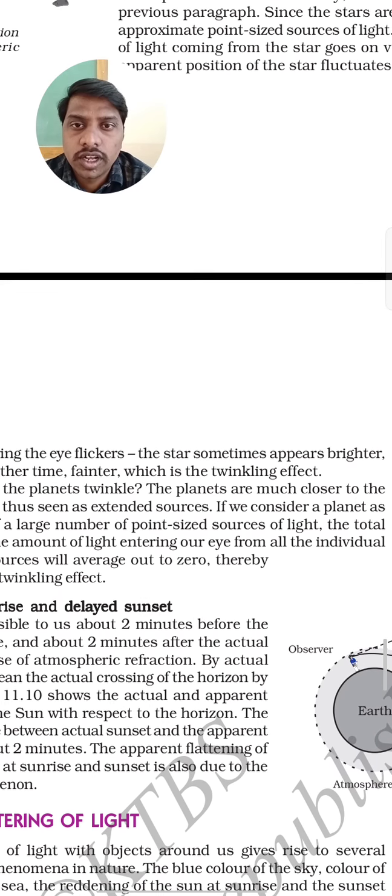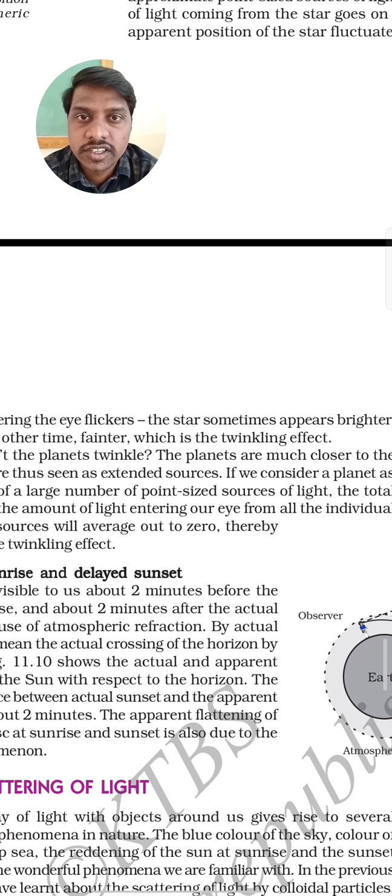Planets do not have their own light, so they just reflect the light of the sun. That's why we can't see the planet by its own light. For example, the moon does not have any light of its own, but on a full moon day we can observe the full moon due to the total reflection of sunlight.